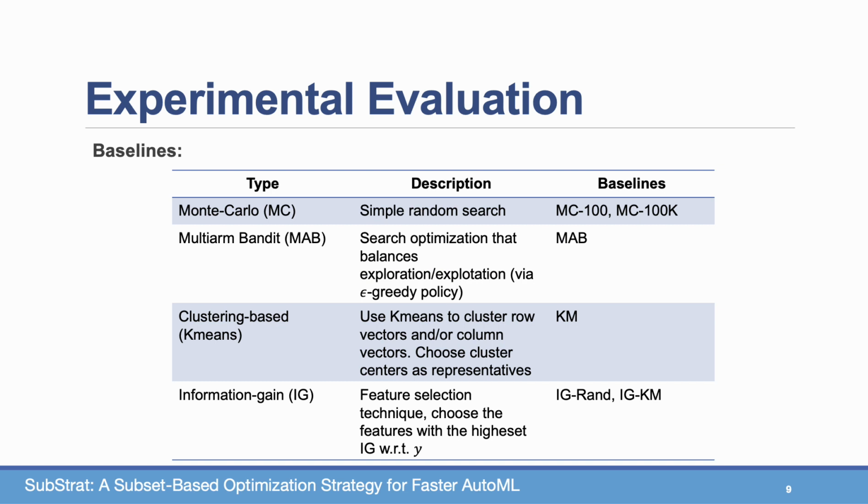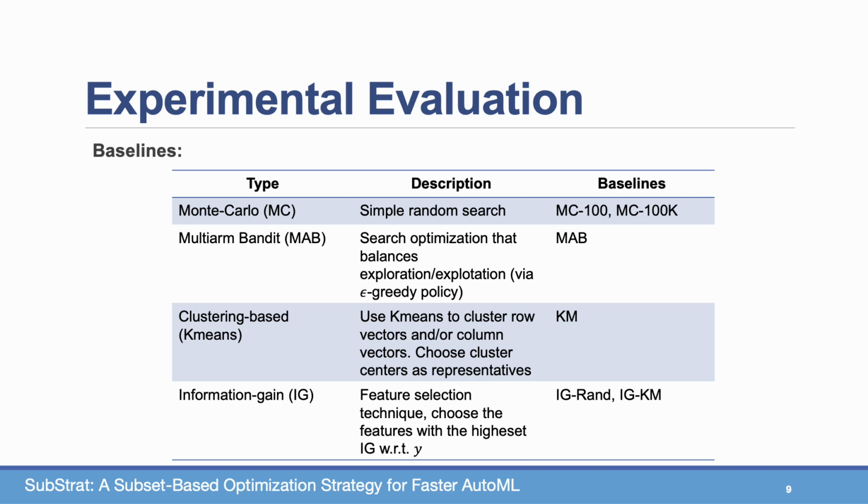So we compared Substrate with its genetic algorithm GNDST to several baselines. The first 2 baselines are alternative optimization approaches. Monte Carlo based is the simple one, which just performs a random search. So MC100 chooses 100 DSTs uniformly at random and chooses the best one, and MC100K does the same for 100K data subsets. Another more sophisticated optimization, or a meta-heuristic, is multi-armed bandit, which is a different optimization approach that balances exploration and exploitation when considering the search space of rows and columns.